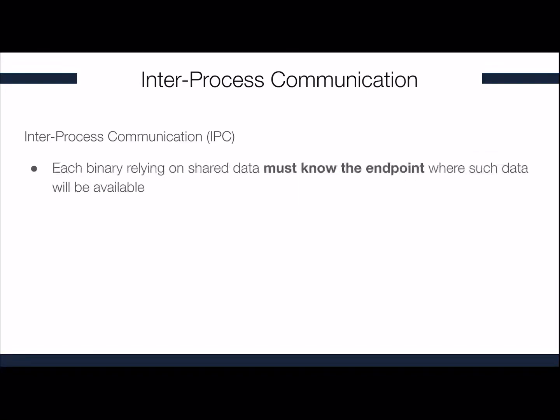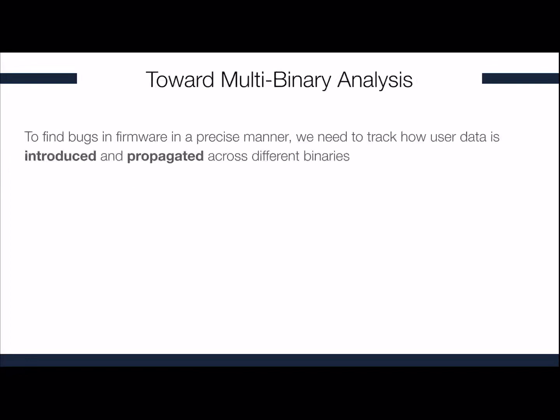Now, each binary that relies on some shared data must know in advance the endpoint where such data will be available, which means that data keys are usually hard-coded in the programs themselves. Therefore, in order to find bugs in firmware in a precise manner, we need to track how user data is introduced and propagated across the different binaries.